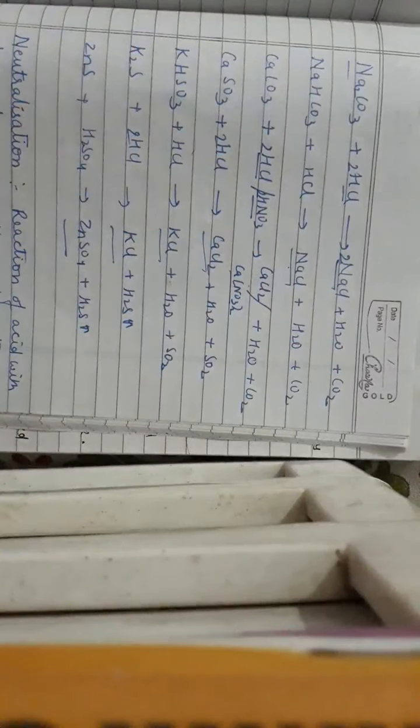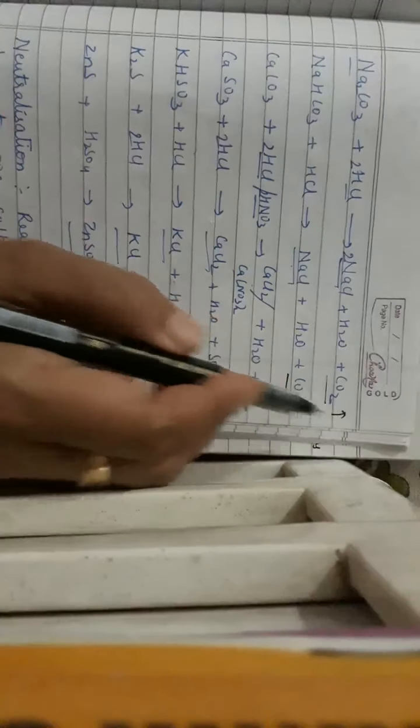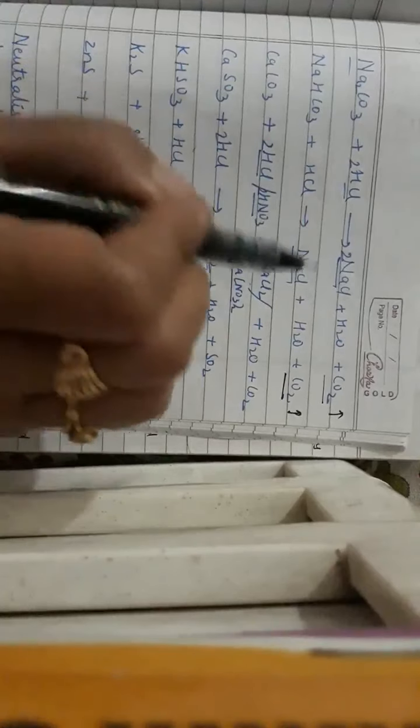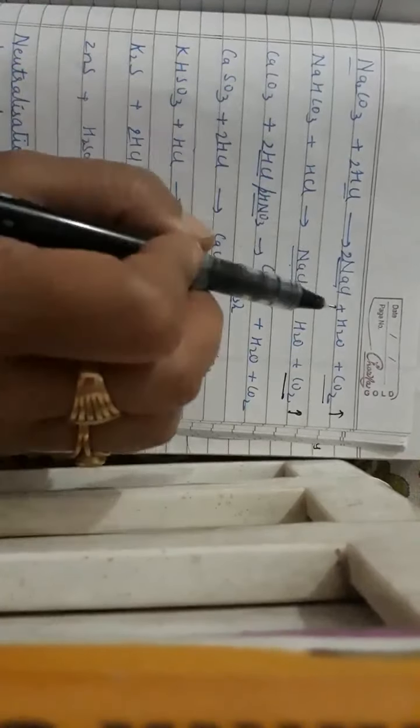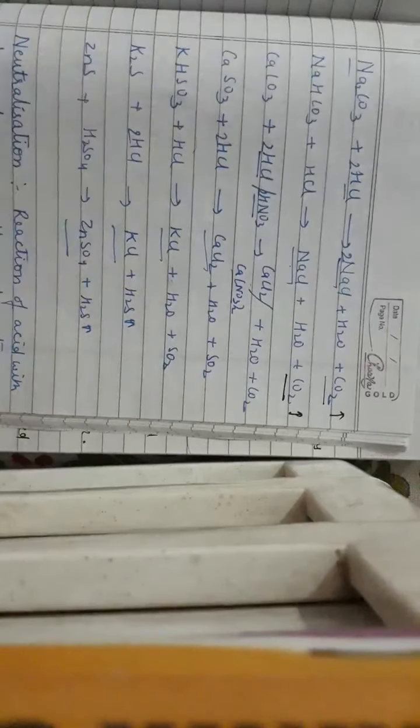Then if the question is about observation, what will you observe when carbonates are decomposed by dilute acid? The observation will be brisk effervescence with evolution of carbon dioxide gas, which turns lime water milky. For observation, I told you many times, no need of equation, only the color, the smell, the evolution of gas has to be written. Now what will you observe if sulfides and bisulfides are decomposed by dilute acid?